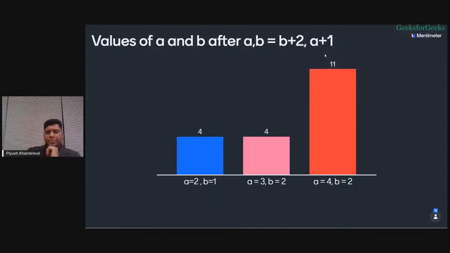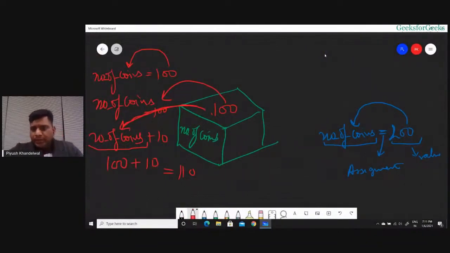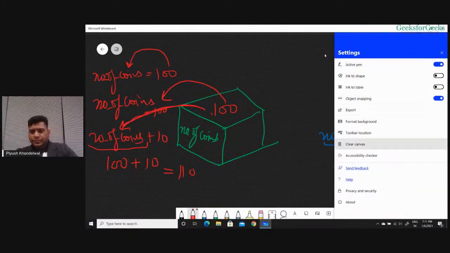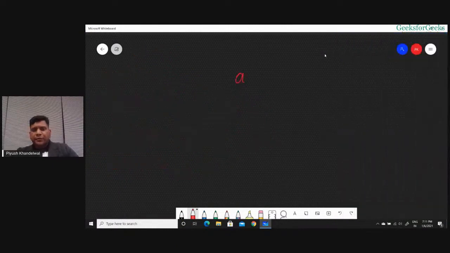Okay, we are waiting. We are about to close this. Let me tell you. Initially A was 1, B was 2, and when I write A comma B equals to B plus 2, A plus 1, what will happen?